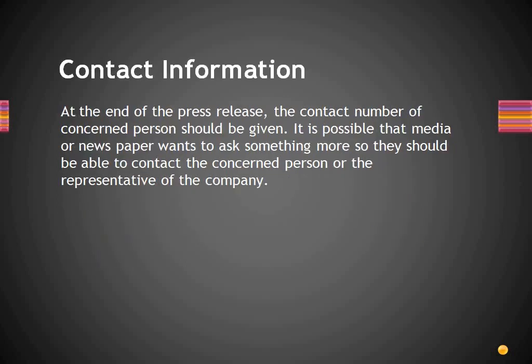Contact information. At the end of the press release, the contact number of concerned person should be given. It is possible that media or newspaper wants to ask something more, so they should be able to contact the concerned person or the representative of the company.